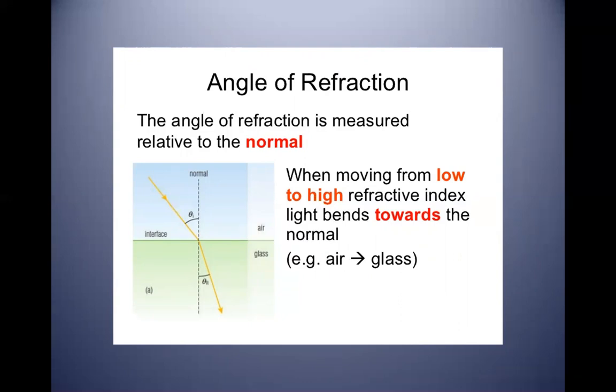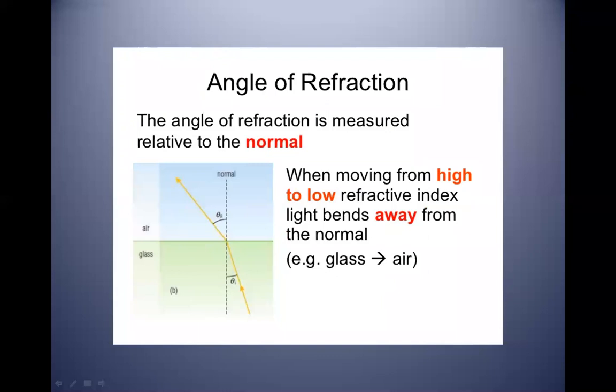High refractive index medium means that when the density of the medium is more, its index of refraction will be more. Refractive index is a constant value which depends upon the density of the medium. The more the density of the medium, the more will be the index of refraction. Air is a rare medium, glass is a denser medium. A rare medium is one whose density is less, and glass is one whose density is more.